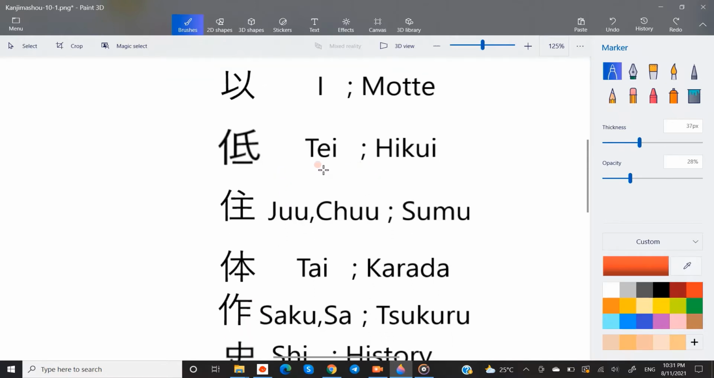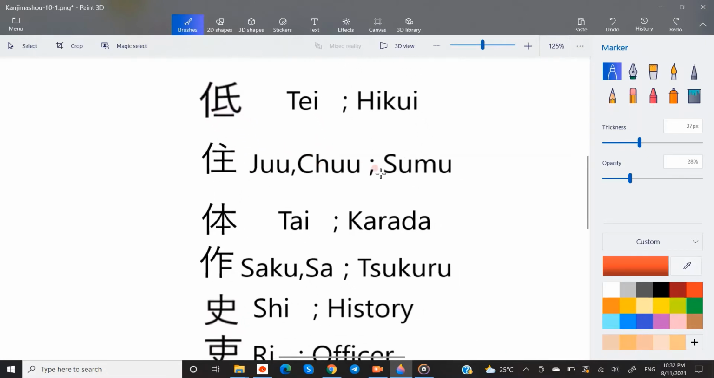Hikui, onyomi tei. This has two radicals and a lower stroke. Both the radicals mean man. So this kanji compares two men and indicates the shorter one. Meaning of this kanji is short.